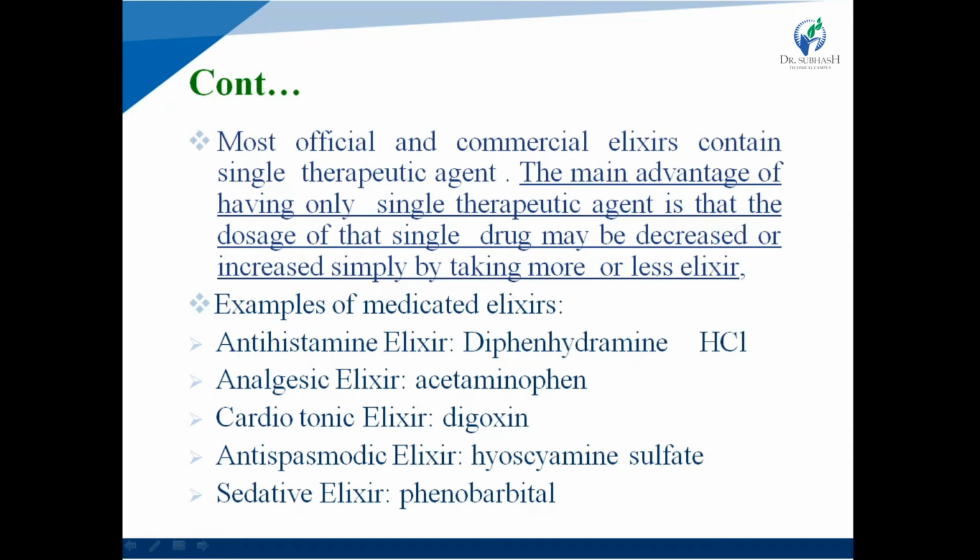Next one is antispasmodic elixir. Example is hyoscyamine sulfate. Next one is sedative elixir. Example is phenobarbital elixir, used as sedative and hypnotic, which contains 14% of alcohol.